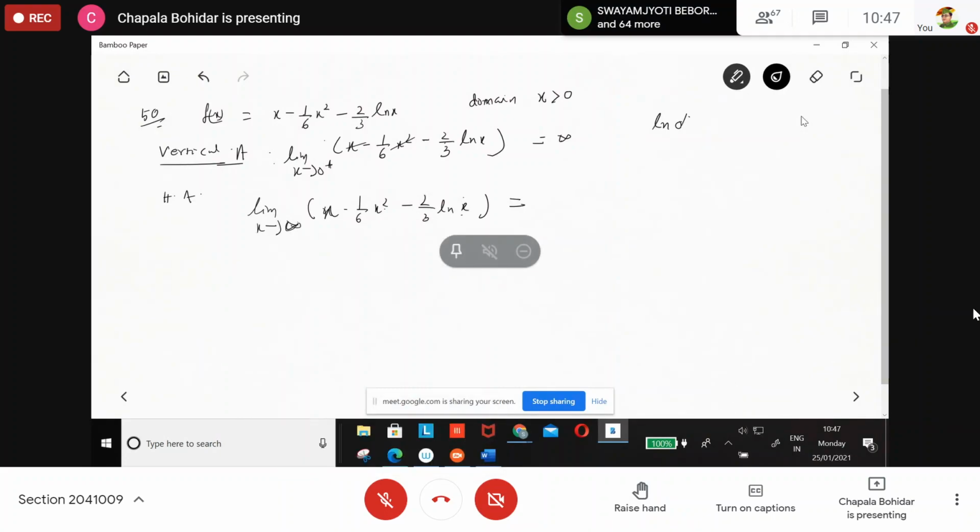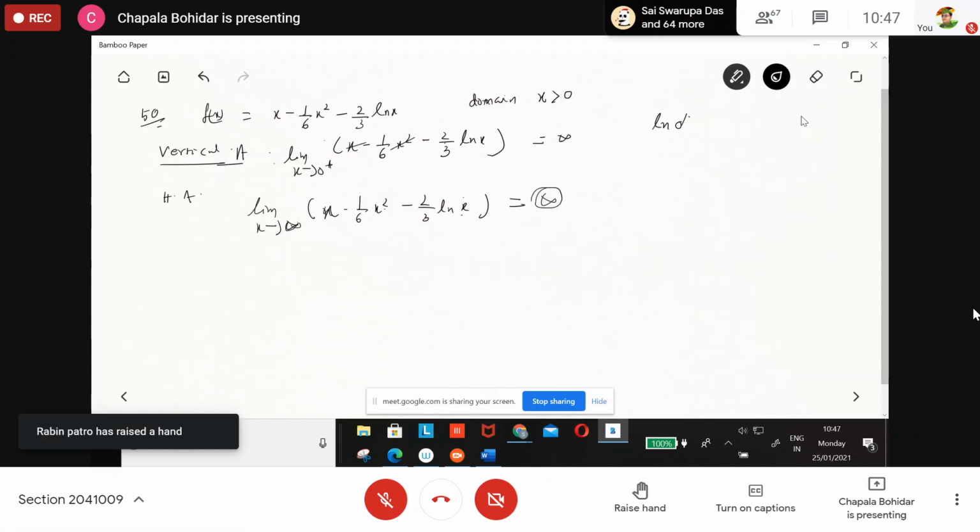Are you getting any horizontal asymptote here? No, ma'am. We are not getting a constant value. Are you getting a constant value when x tends to infinity? Ma'am, it will be minus infinity.